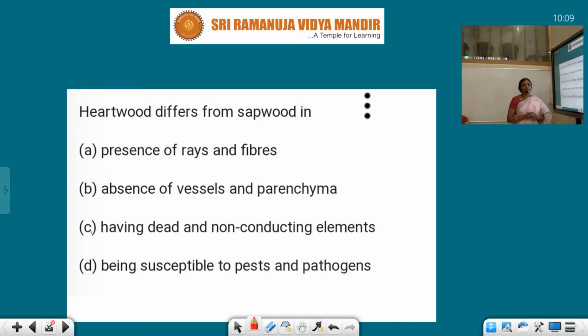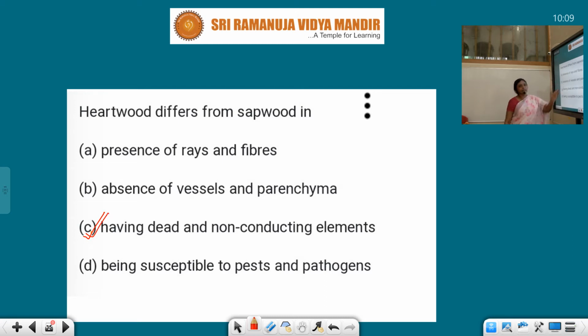What is the function of xylem? It conducts water and minerals which are taken from the root. So it stops, and heartwood is darker. It protects from termites and other insects. And sapwood is lighter in color, but it helps in conduction. So how is heartwood different from sapwood? Having dead and non-conducting elements, because it is dead and darker in color.